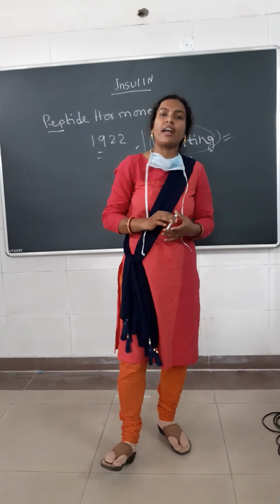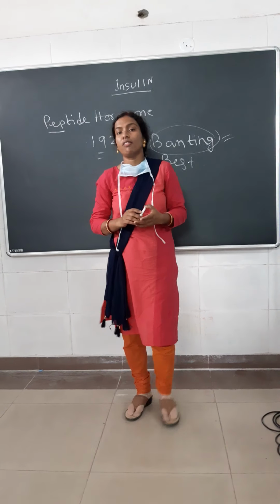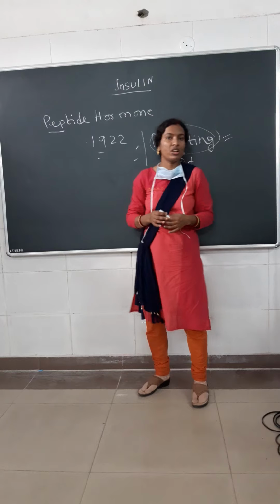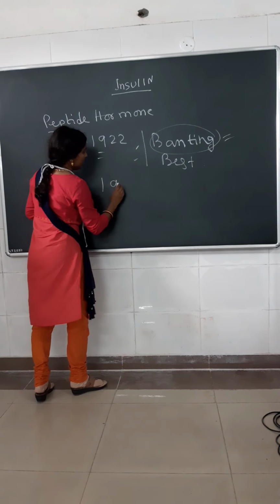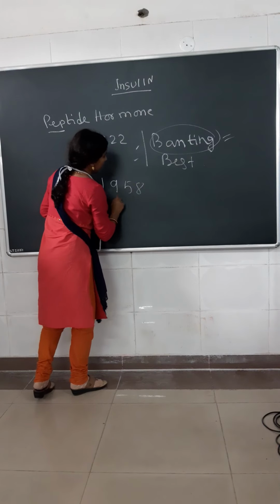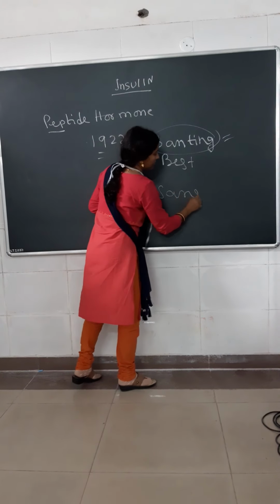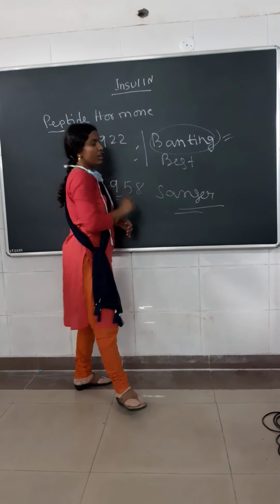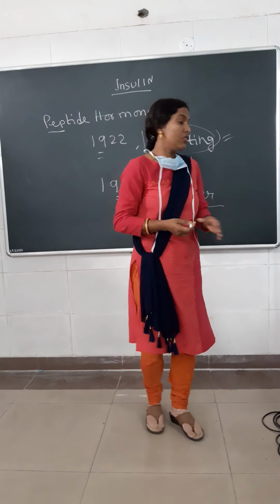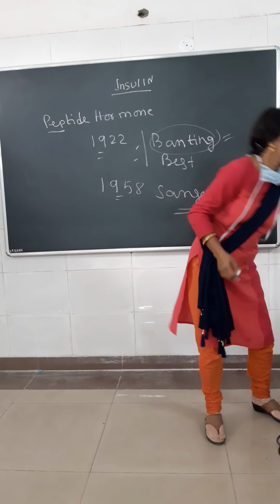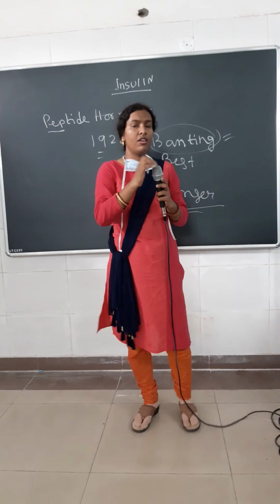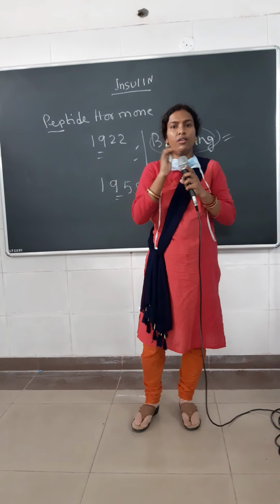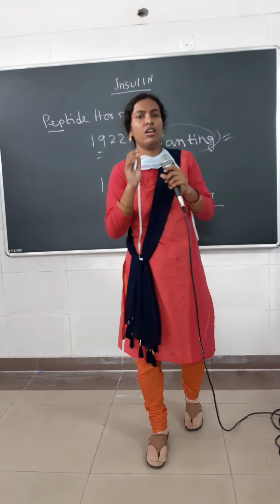Another two important facts about insulin: it is the first hormone to be isolated, and in 1958, Sanger got the Nobel Prize as he described the protein sequencing of insulin.